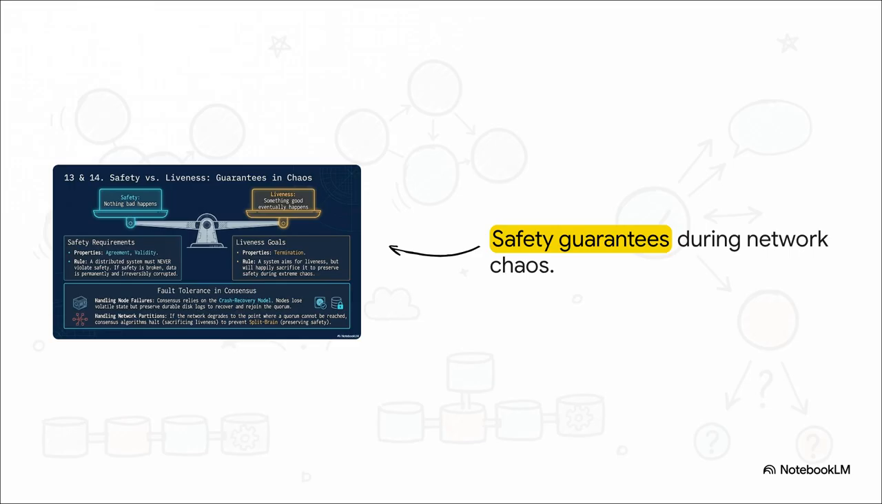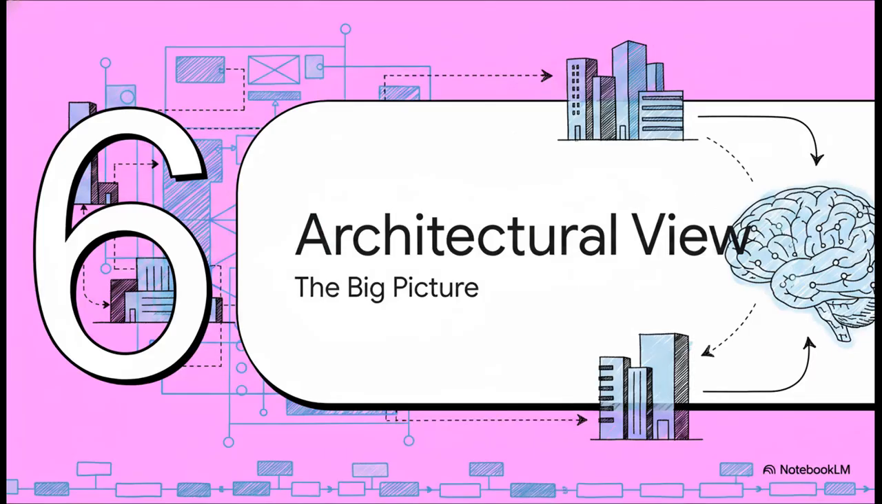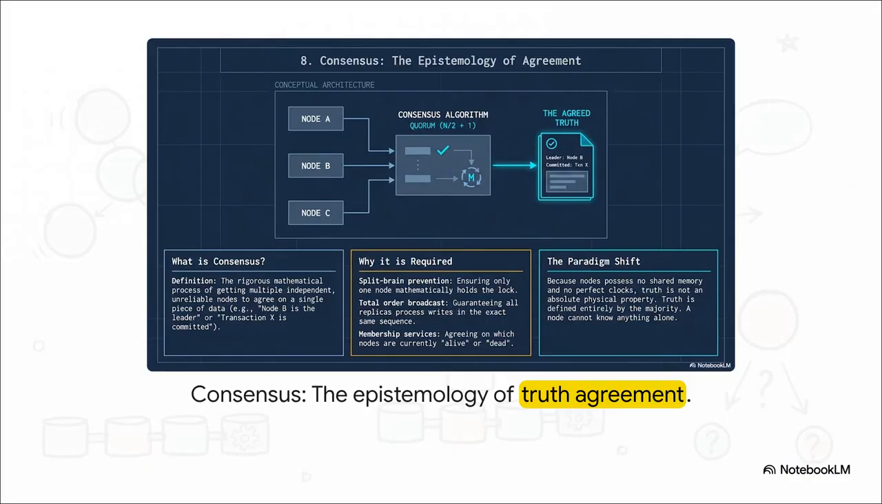Data integrity always wins. Finally, Part 6, the final architectural view. Let's pull everything together. Stepping back to look at the whole system, this is the ultimate paradigm shift for a system architect. Because nodes possess literally zero shared memory, truth is not some absolute physical property just waiting to be discovered. Truth is defined entirely by the quorum majority. A single node cannot know anything alone. Whether a transaction is actually committed or whether a peer is considered dead is simply a matter of what the majority of the quorum mathematically agrees upon.